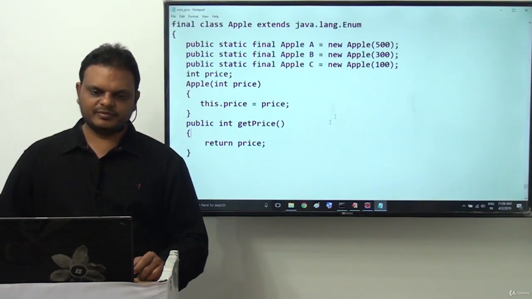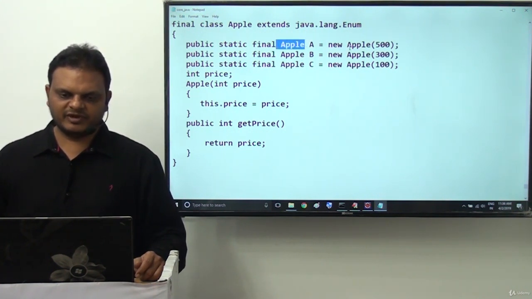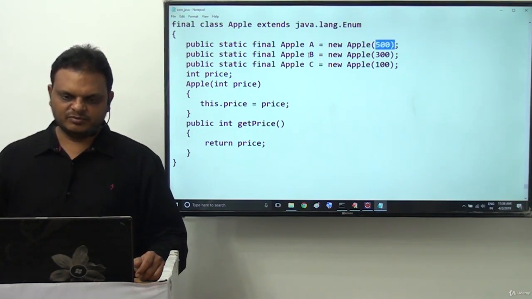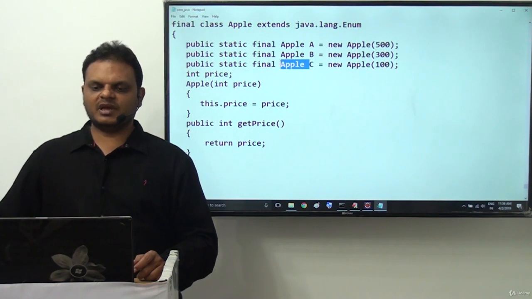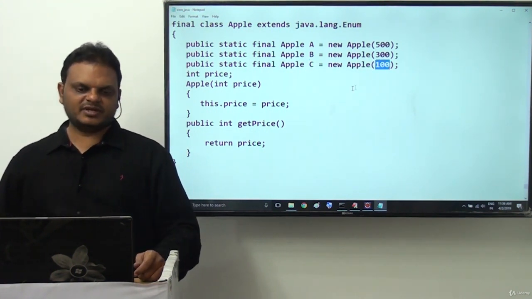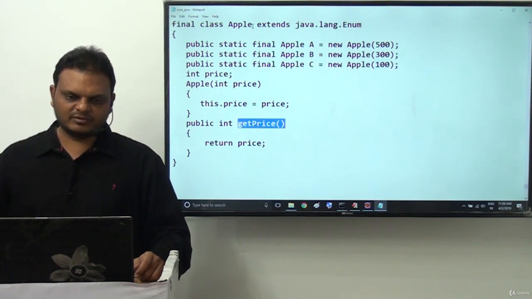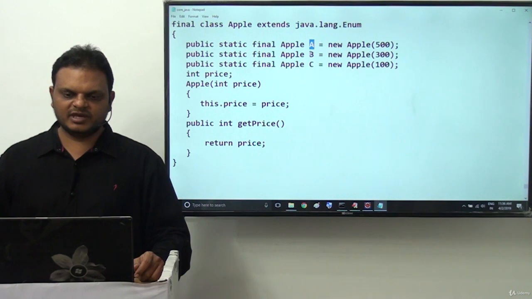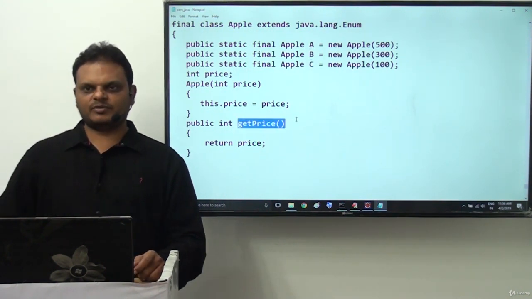Observe this clearly. A variable is representing Apple where the price value is 500. B variable is representing the Apple object where the price value is 300. C variable type is Apple where the price value is 100. So if you want to call the getPrice method, we require an Apple object. That Apple object is available with the A, B, C reference variables.